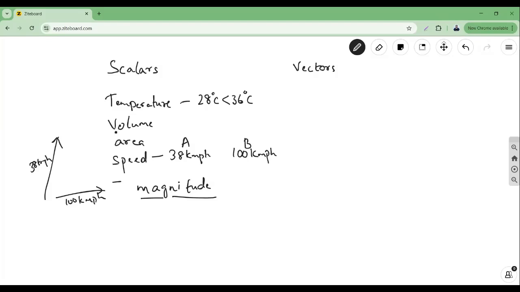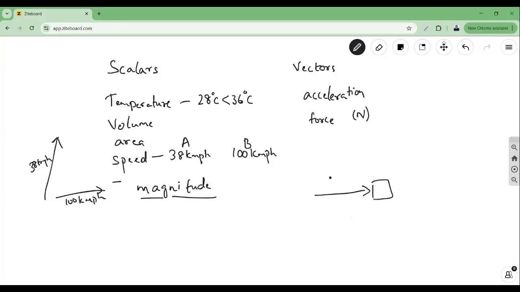But sometimes it becomes relevant to talk about the direction as well. For example, when we talk about things like acceleration or force. Say I am putting force on a certain box in this direction, and force is measured in newtons.